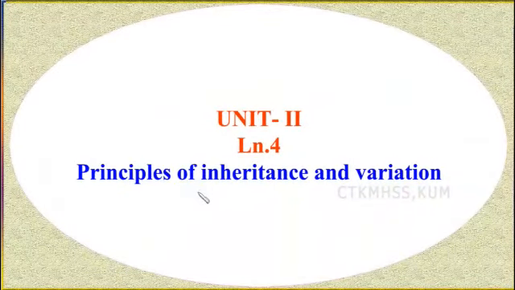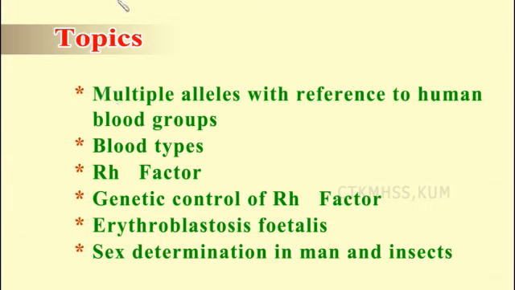Good morning students. Today we are going to start Unit 2, Lesson 4, Principles of Inheritance and Variation. And the topics we are going to learn today are multiple alleles with reference to human blood groups, blood types, RH factor, genetic control of RH factor, erythroblastosis fetalis, sex determination in man and insects.